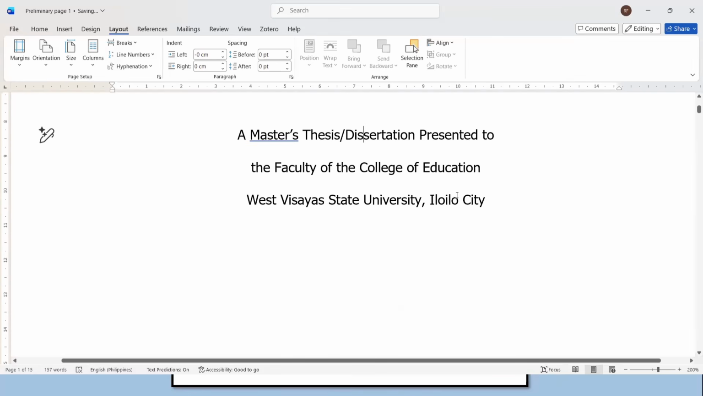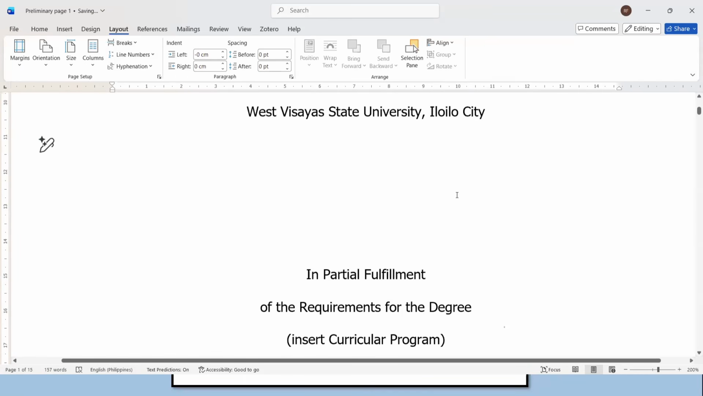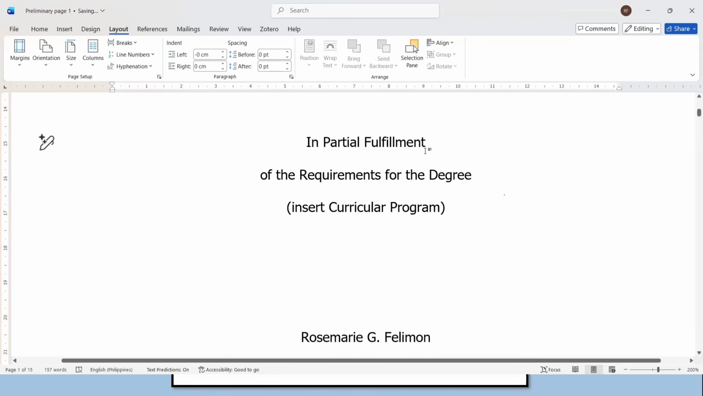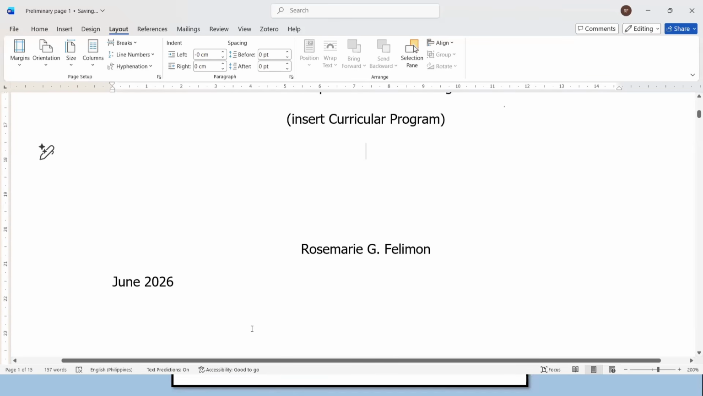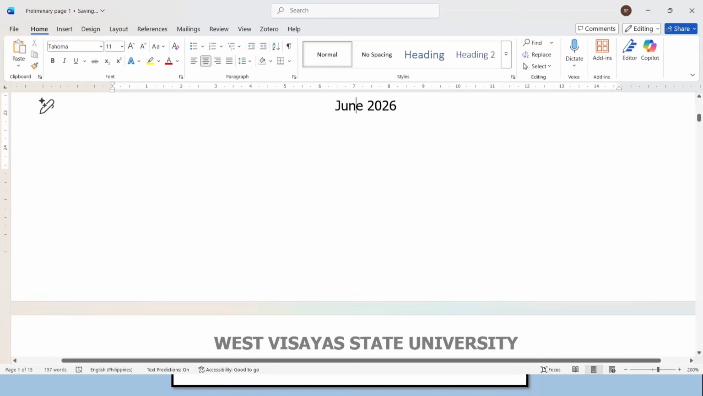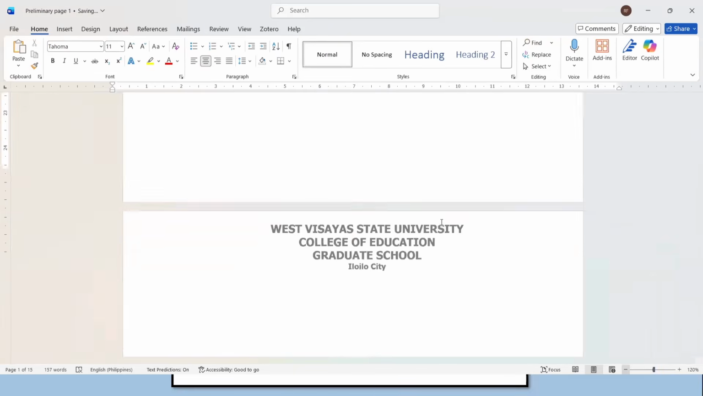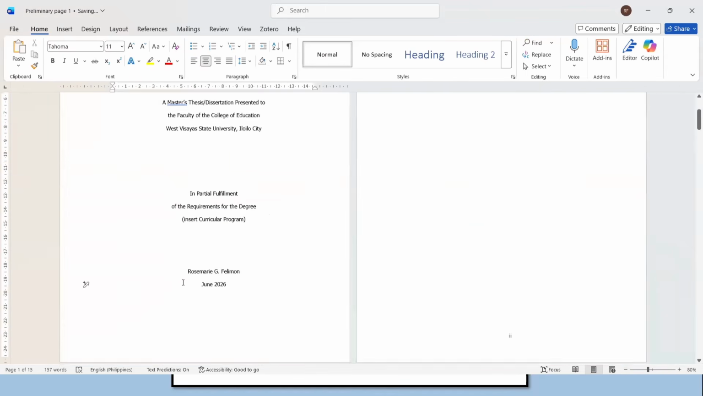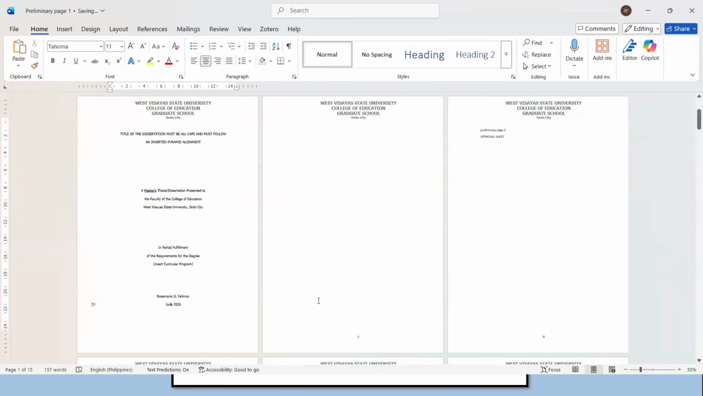State University, Iloilo City, and we have space also 1, 2, 3, 4, 5. In partial fulfillment of the requirements for their degree, then you insert curricular program here. Let's have 1, 2, 3, 4. Rosemary G. Philemon, and this one should be center aligned. Okay, let's zoom out. Okay, does this look good already? There you go. Do we have enough spacing?